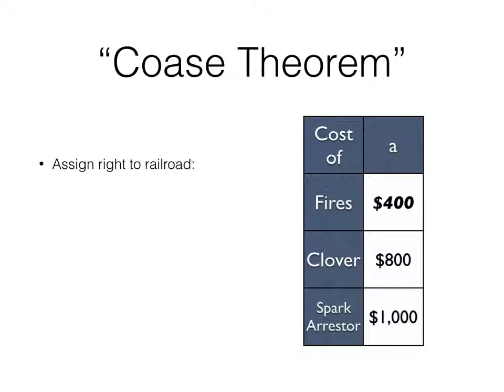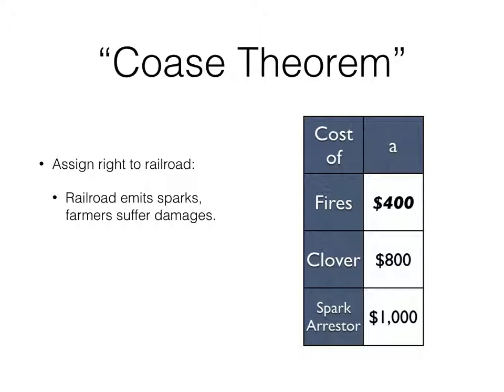So when we look at the Coase theorem, what George Stigler was arguing was the following: if fires are the least cost means of the problem with sparks, then you assign the right to the railroad. The railroads emit sparks and cause damages. The farmers are going to watch the crops burn. Alternatively, they can switch to clover. That'll cost them $800, or they can try to buy a spark arrestor. That's $1,000.